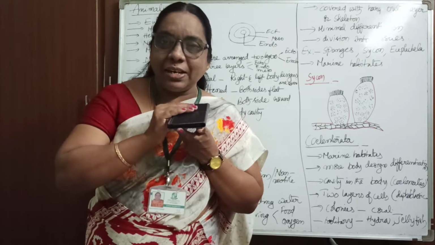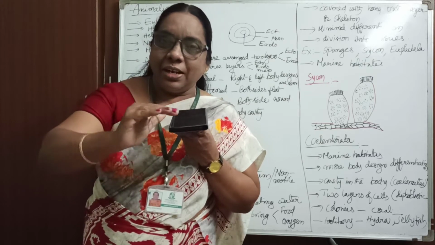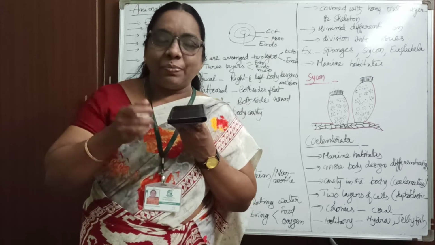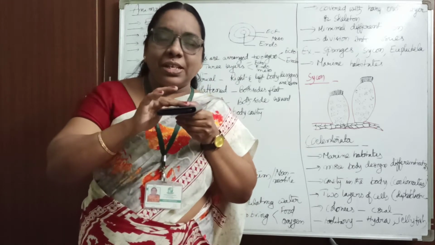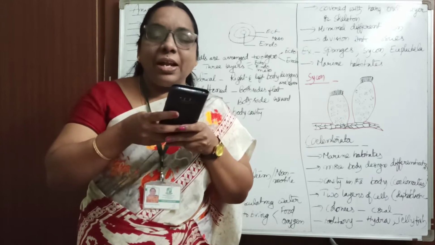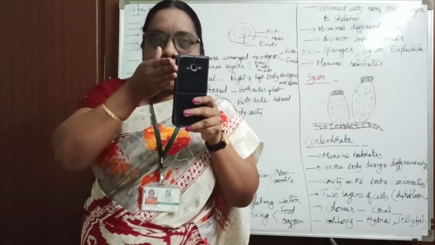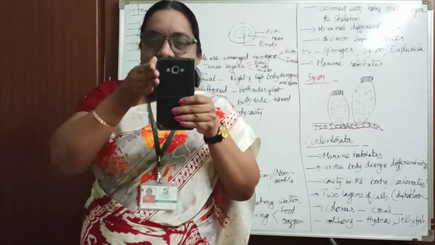This is the dorsal side of my mobile or the organism. If you think of an earthworm, this is dorsal and this one is ventral. This is dorsal, this is ventral side. And if you come to this side, these sides are called lateral sides.